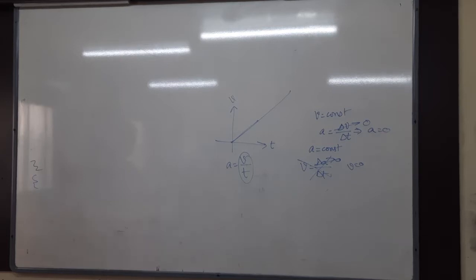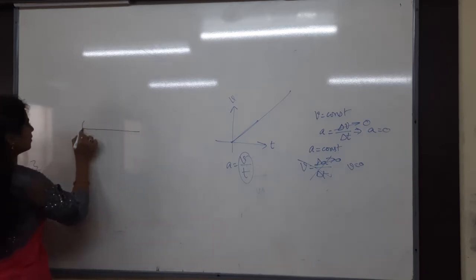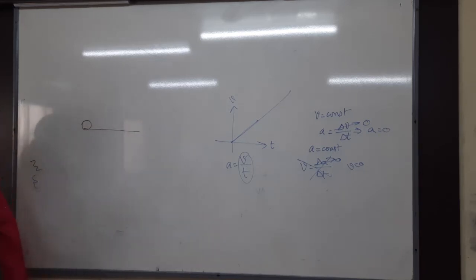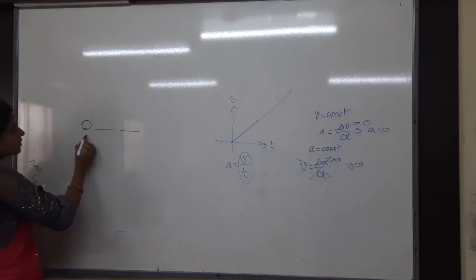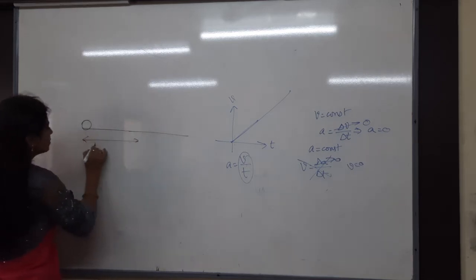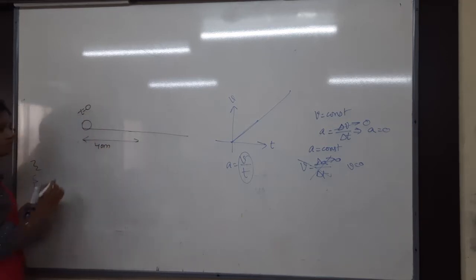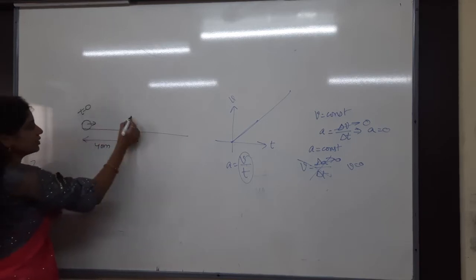See, what they are saying clearly is that a body is moving with uniform acceleration. What distance does it cover first? The first distance is 40 meters in 5 seconds. Initially at time t equals 0, the body is moving in this direction.